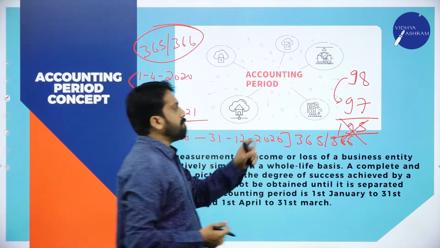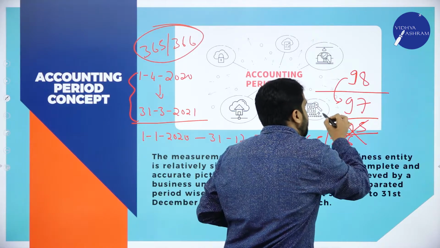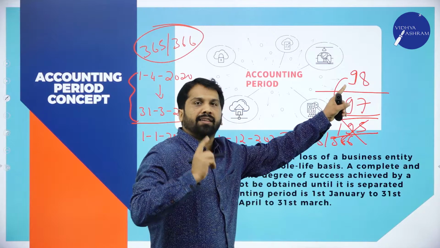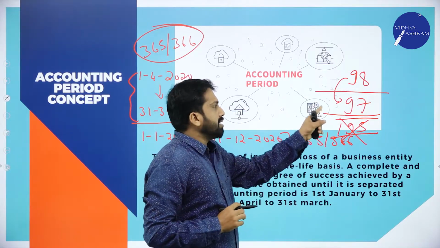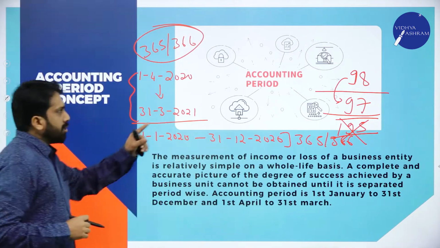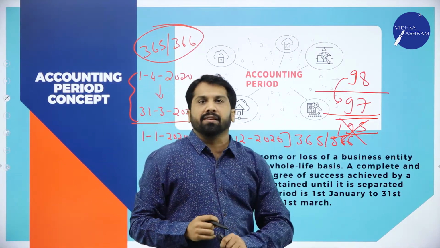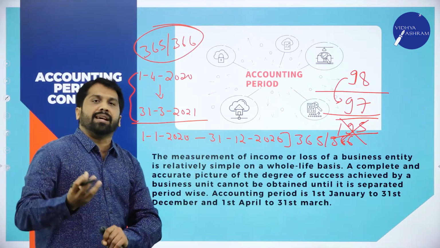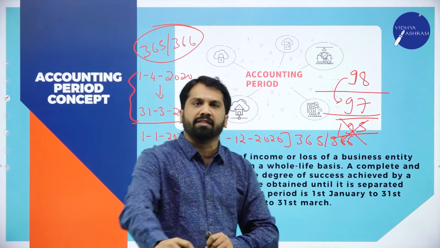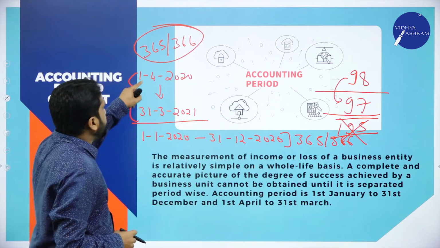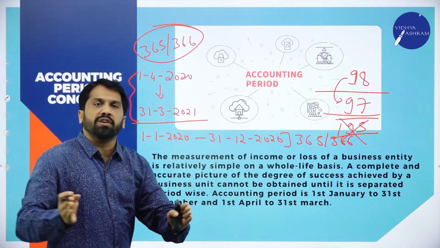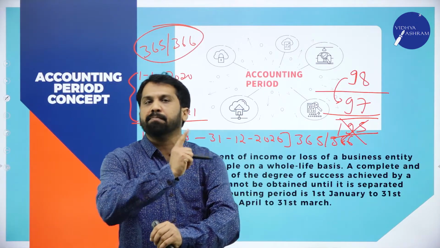Why? Because first PU is separate, your second PU is separate. First PU is one financial or calendar year. Your second PU belongs to one financial or calendar year. So this is called the accounting period. Whatever transaction happens like purchase, sales, expenses, salary, rent, everything, whatever happened between 1st April to 31st March of next year, we call it one accounting period.